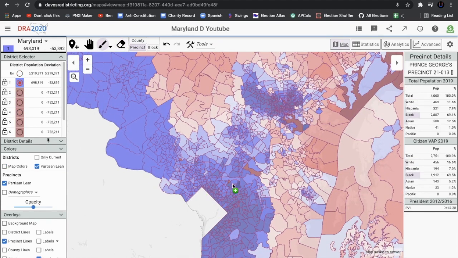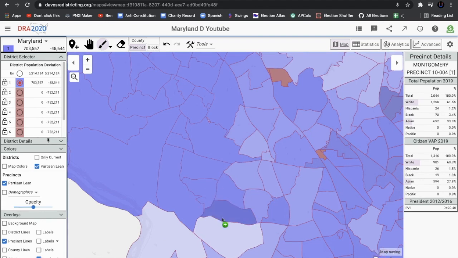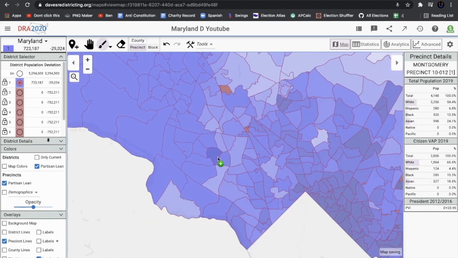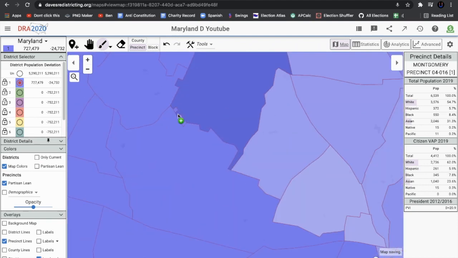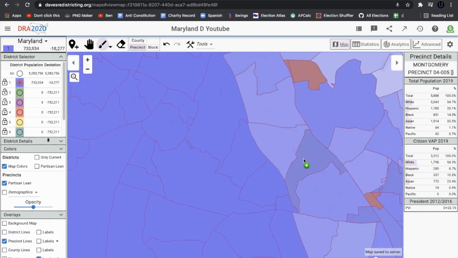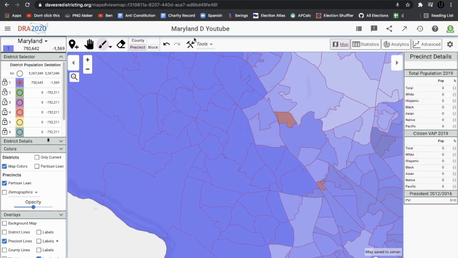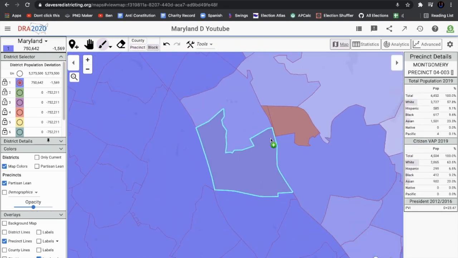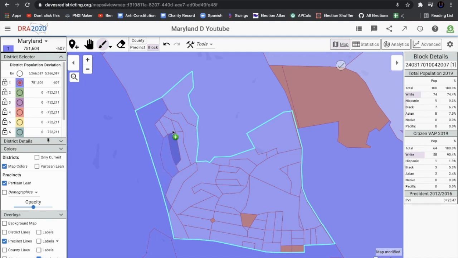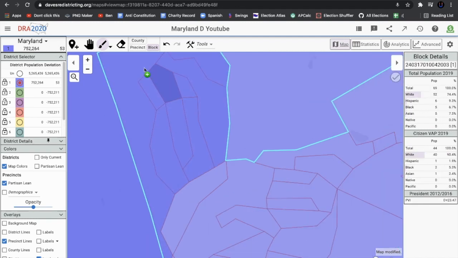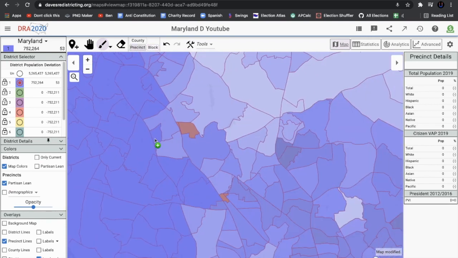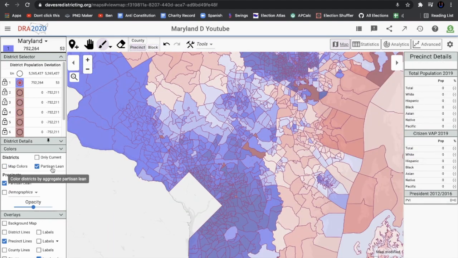It's already pretty blue. We should try to make this safe, though, and get in some more Democratic voters over here. This district might actually not be safe in the end, but yeah, we should just get in more Democratic precincts. The more, the better in this case, and then we'll do the same for the Republican Party. My general rule of thumb is a district should not have over 1,000 more people, so actually that should be good. So this district has a population deviation of only 53, which is pretty solid.